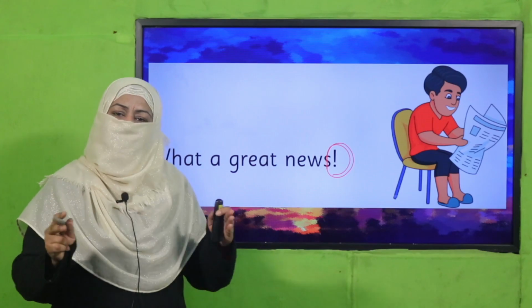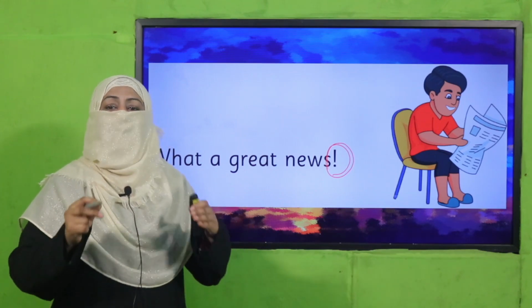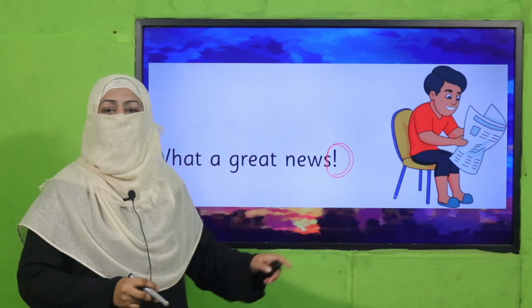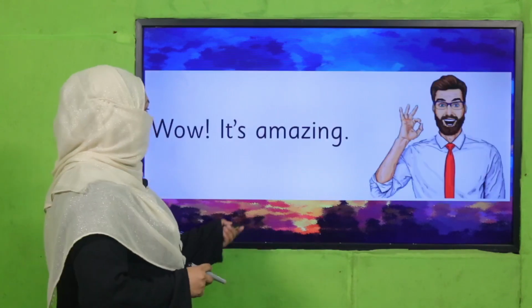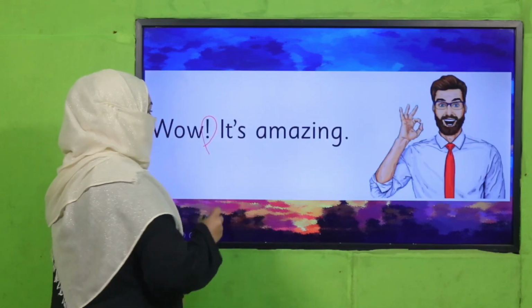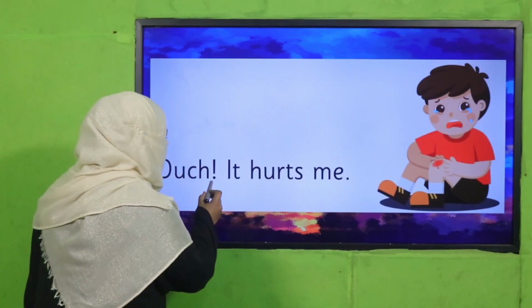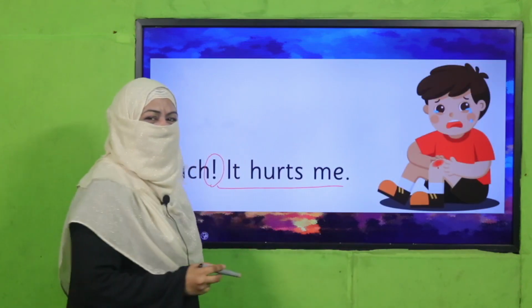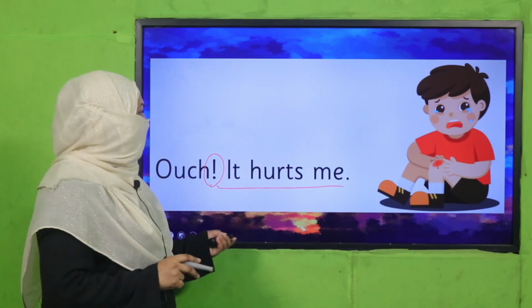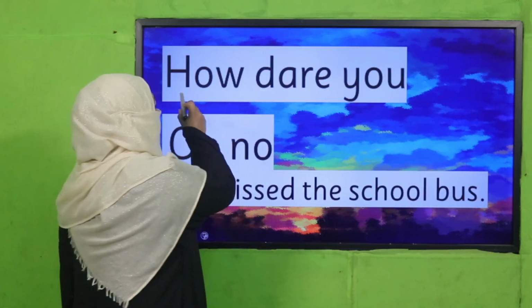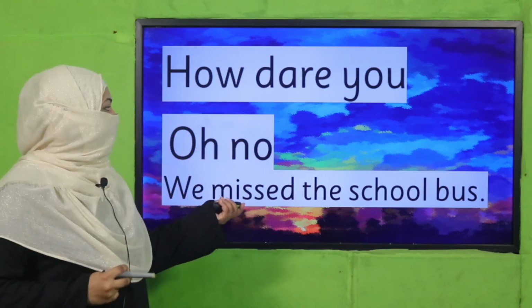This is how, beta, all these emotions, all these feelings are there. So we express it in writing by placing an exclamation mark. Okay. Wow, it's amazing! Ouch, it hurts me! This is how we say, and this is how we write. Do you understand? Okay, so these are the examples from your book.